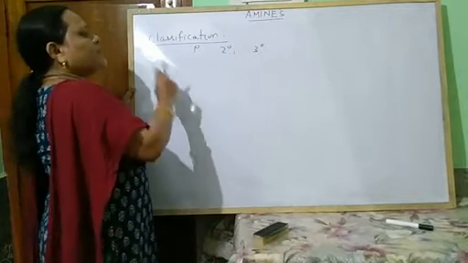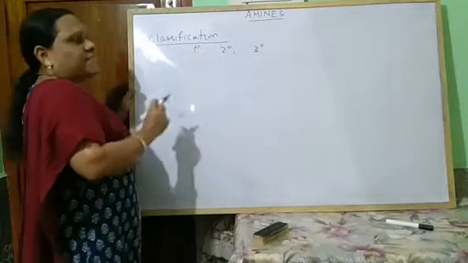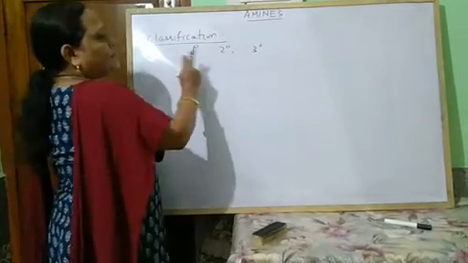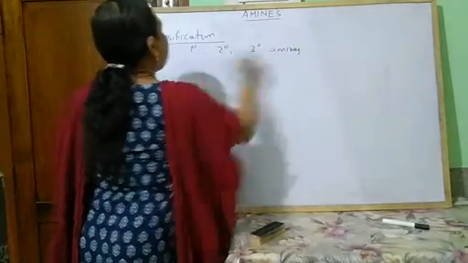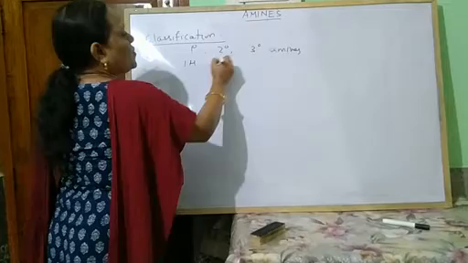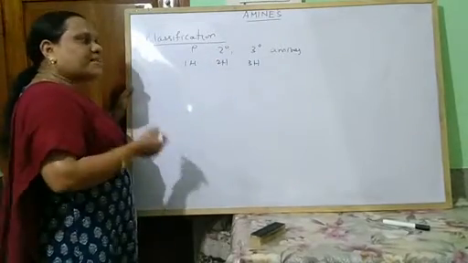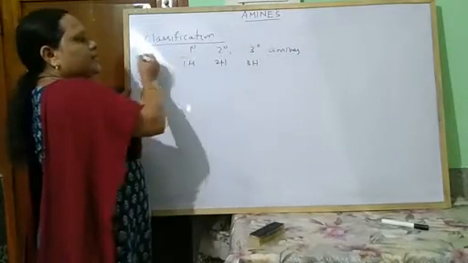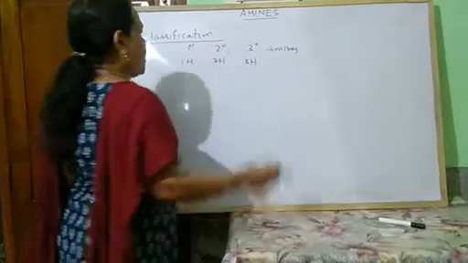So depending on whether 1, 2 or 3 hydrogens of ammonia are replaced by alkyl or aryl groups, these are classified as primary, secondary and tertiary amines.